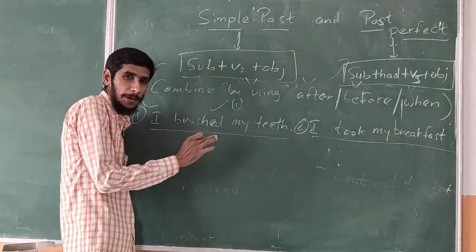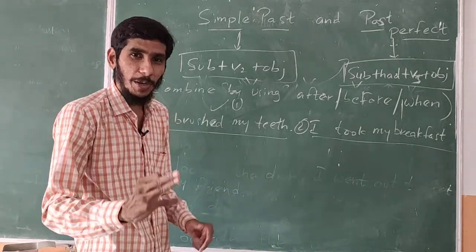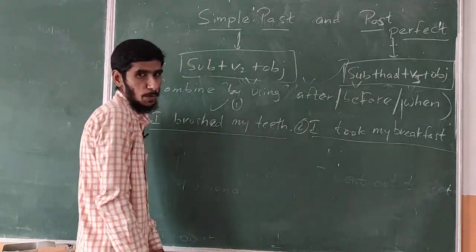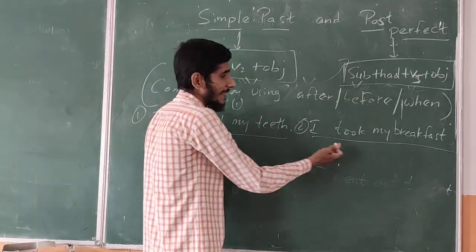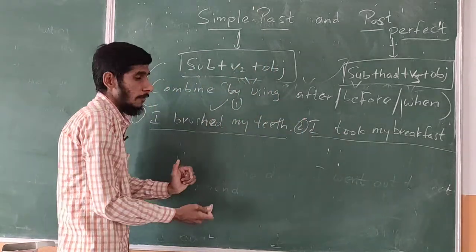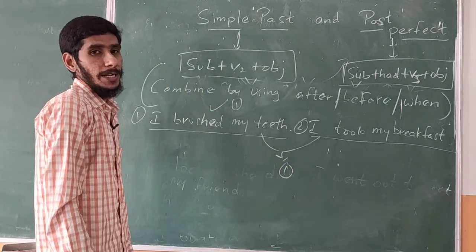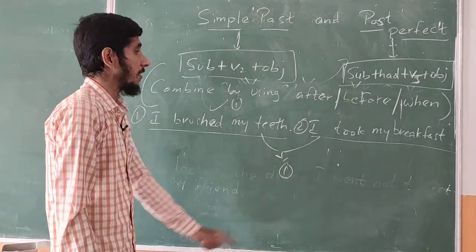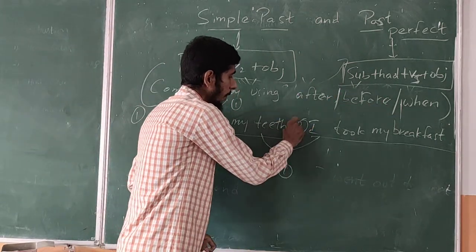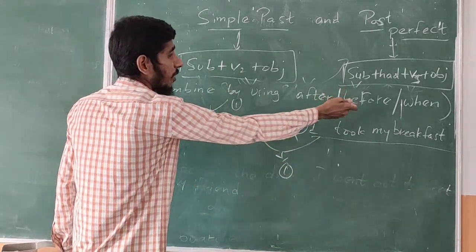So this action happened earlier. When we are discussing two actions, the earlier action, the first action, should be written in the past perfect, and the second action should be written in the simple past. Now we have to join these two and write them as only one sentence by using after, before, or when. So the full stop should be removed, and we join the two sentences.